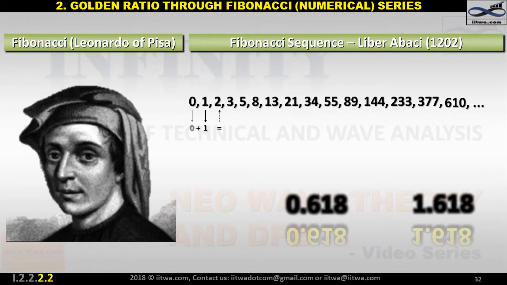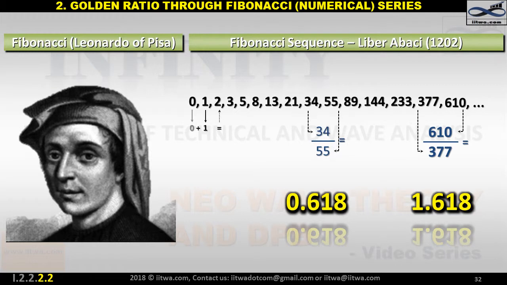The golden ratio of 1.618 can be derived by dividing the current number by the preceding number, while the conjugate golden ratio of 0.618 can be derived by dividing the preceding number by the current number.